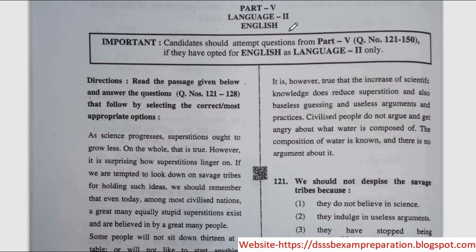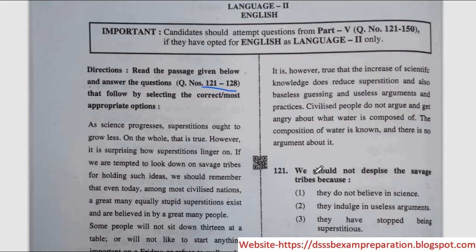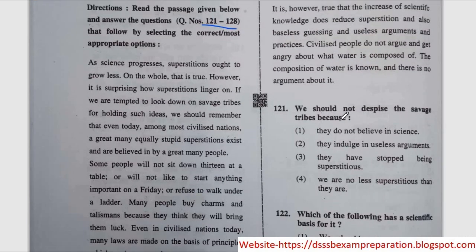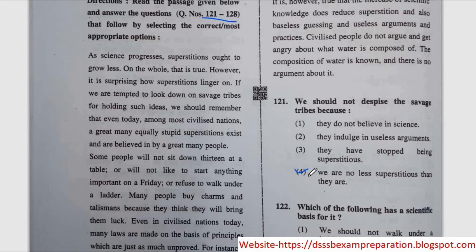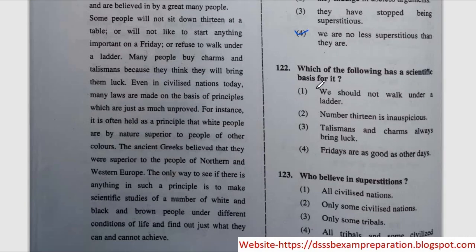Now for question number 121 to 128, we have to read the paragraph and then give the answers. So the question is, we should not despise the savage tribes because. The correct option is option number 4, we are no less superstitious than they are. Next question, which of the following has a scientific basis for it? The correct option is option number 4, Fridays are as good as other days.